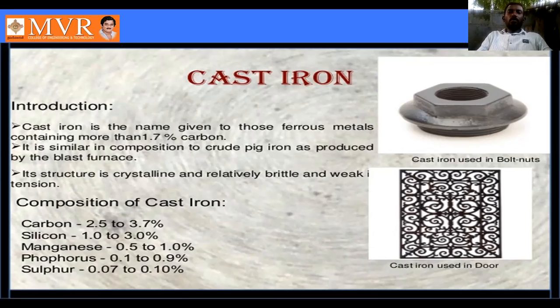So in this metal we are using elements. What are the elements? Carbon, silicon, manganese, phosphorus, sulfur. These are the different elements in the composition of cast iron. So that's why cast iron is also one of the alloys.